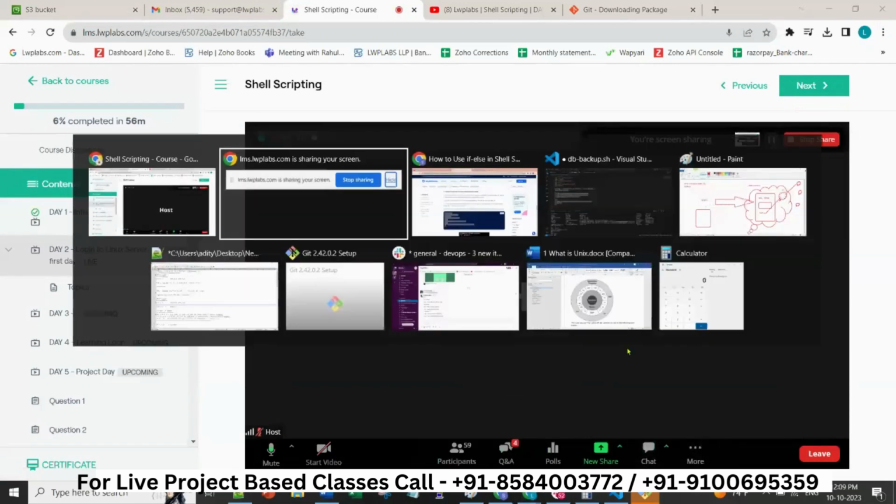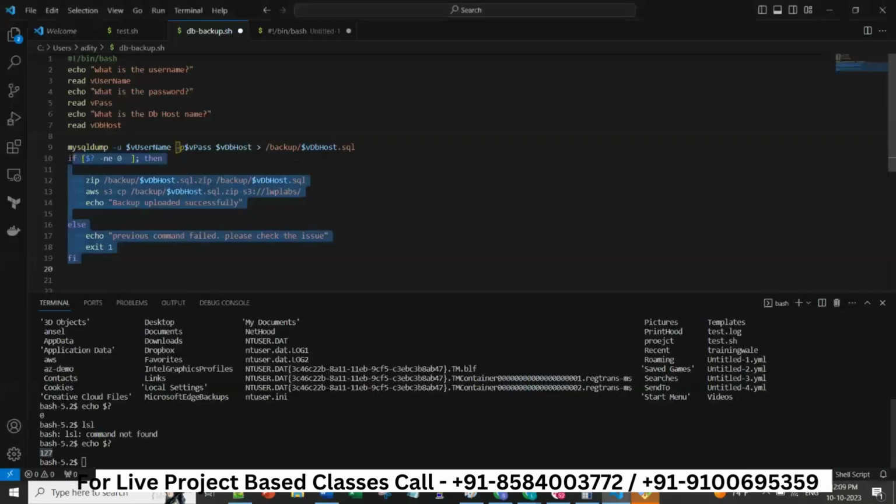Okay, so this if else is clear with everybody. This is very easy, right? That if this, then do this, else you do this. This is very important. So you can say in your interview that I have written a MySQL dump command, a MySQL dump script, because it is that simple. We can actually go and create an RDS in AWS quickly and show you this, but it will take some time. Maybe I will take the last two sessions. I'll try to complete shell scripting a little fast.